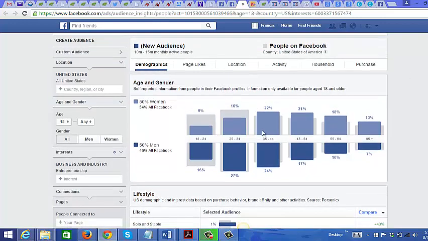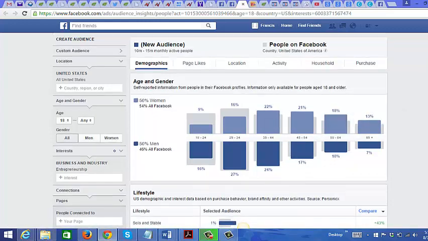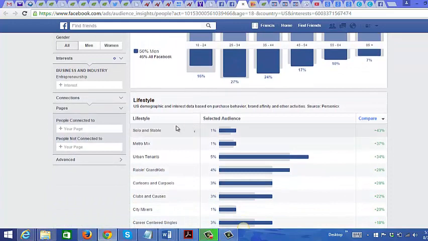Okay, and so just looking at the data here, for the gender, you can see that it is evenly split. It's 50% women, 50% men that you are targeting. And you can see their age range here. The majority of the men that you are marketing to here on Facebook are going to be in the age range of 25 to 34, whereas for women, it's going to be in this age range right here, 35 to 44. But you could safely say that the age range that you're marketing to is between 25 and 54 years old.